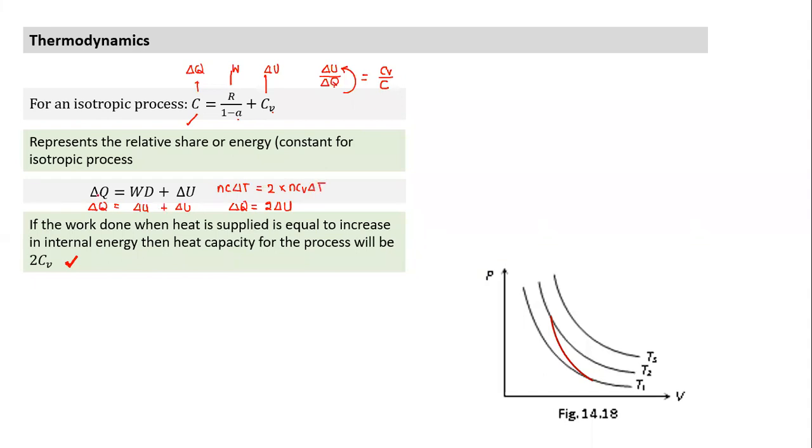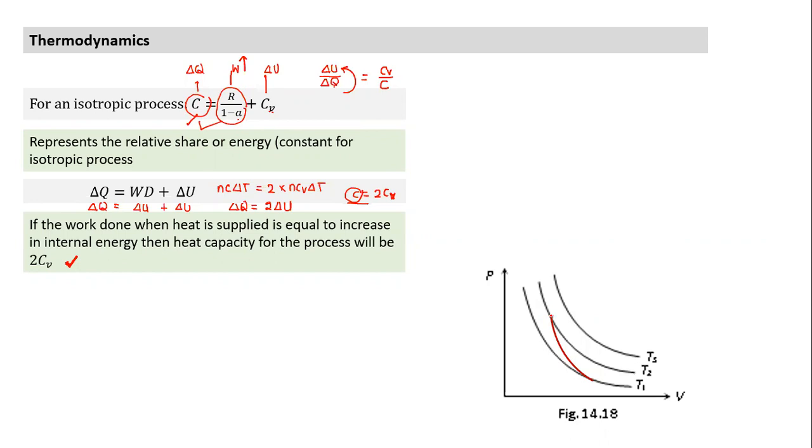Because only half the energy is going into work done, what you get is C is equal to 2CV. So when is C greater than CV? Whenever this term is positive, C will be greater than CV. Part of the heat supplied is going into internal energy and the remaining part is going into work done. As the proportion of work done keeps increasing, what will happen to the C value? What will happen to its heat capacity? As a greater and greater proportion of work is done, for the same change in internal energy, the value of C will keep on rising. I'll try to explain in terms of a graph also.